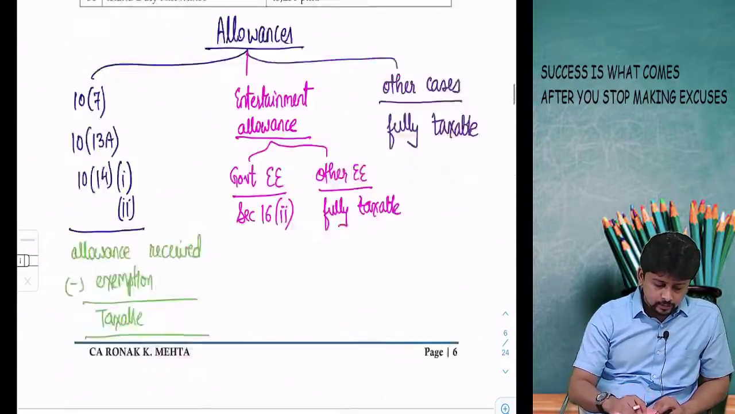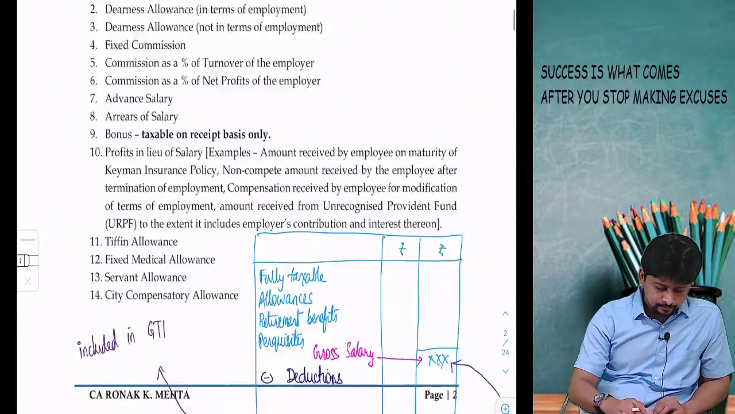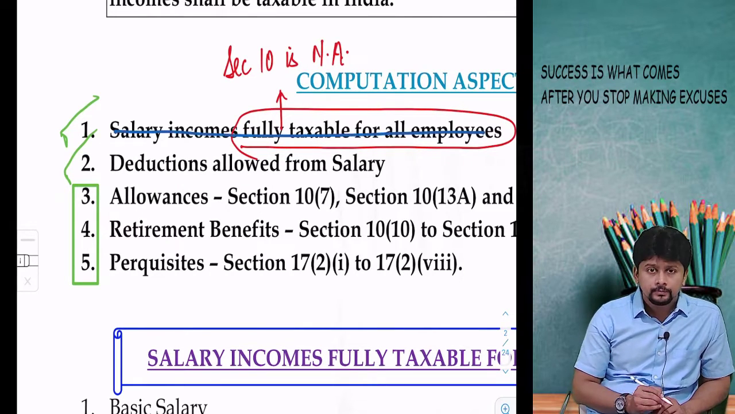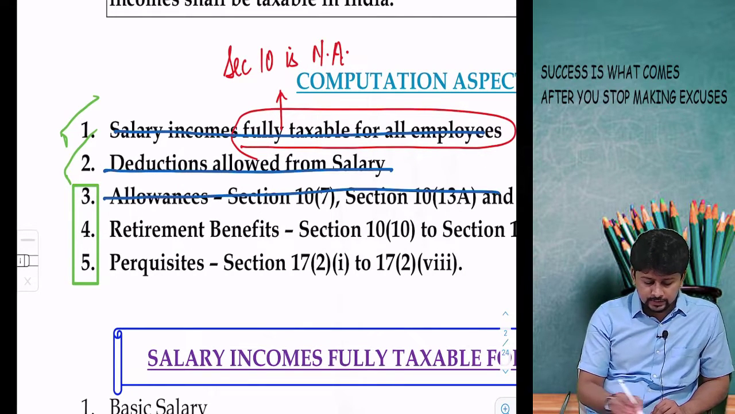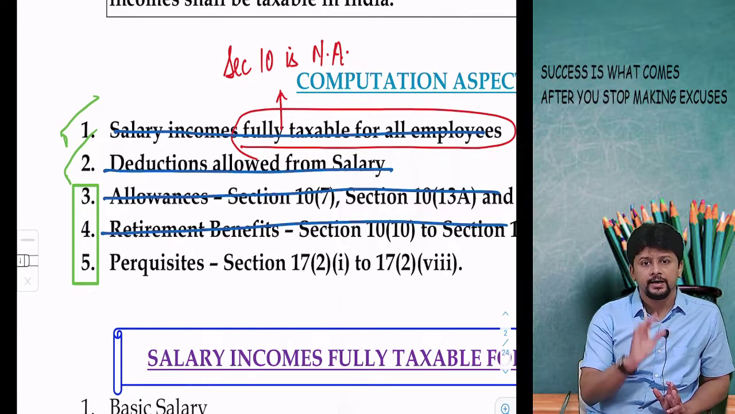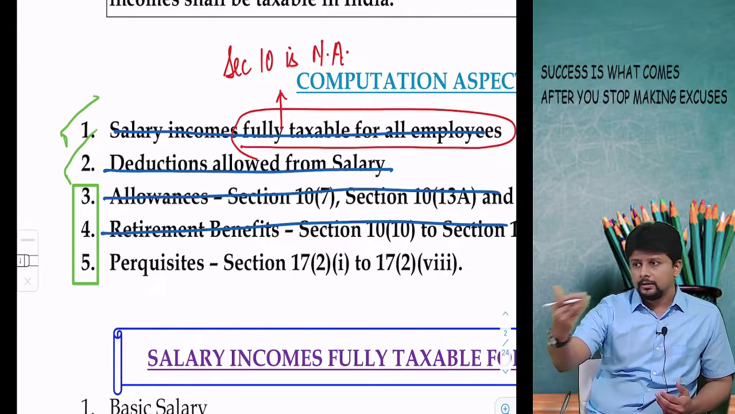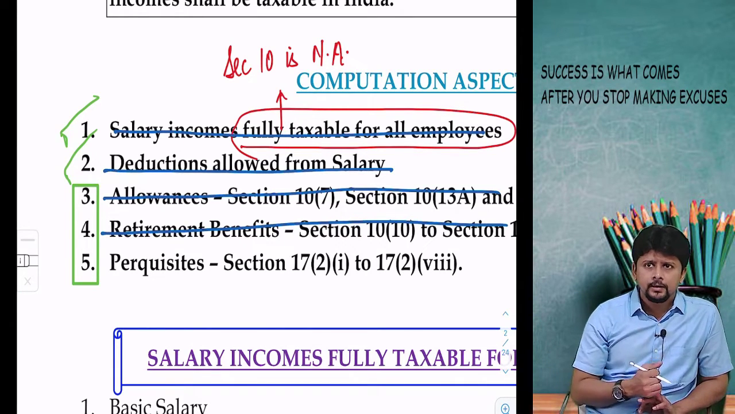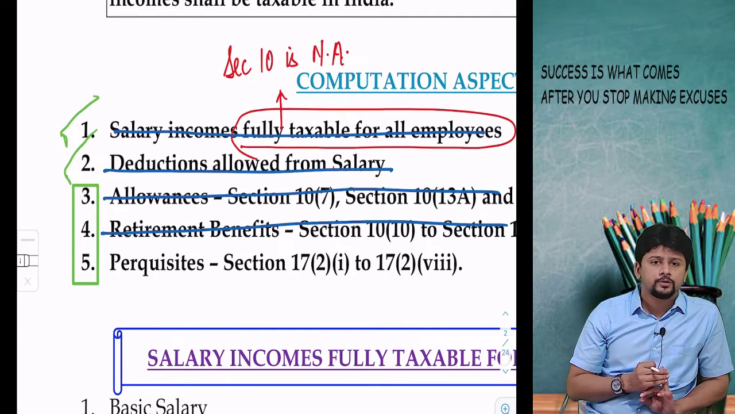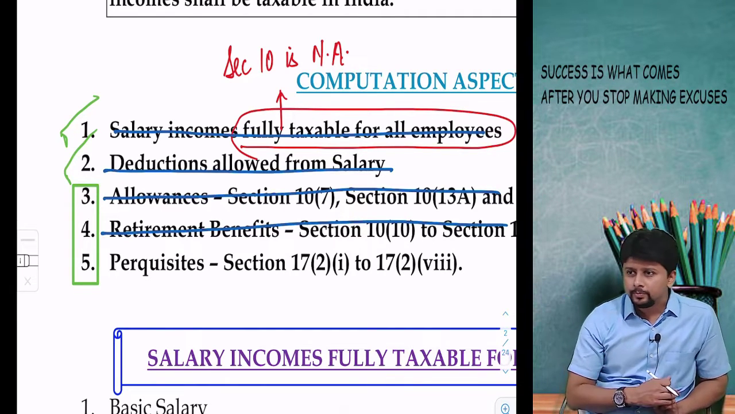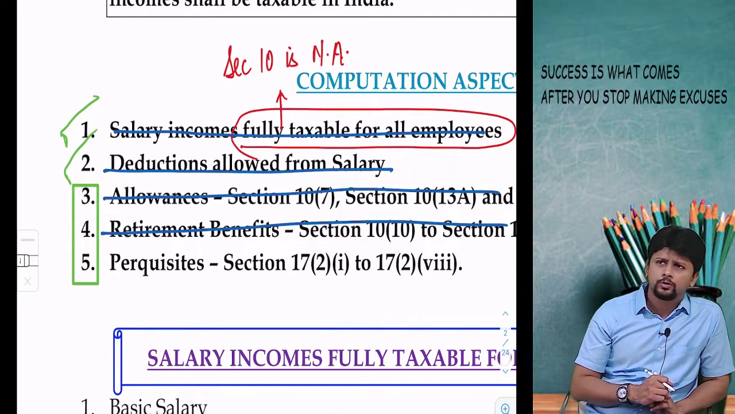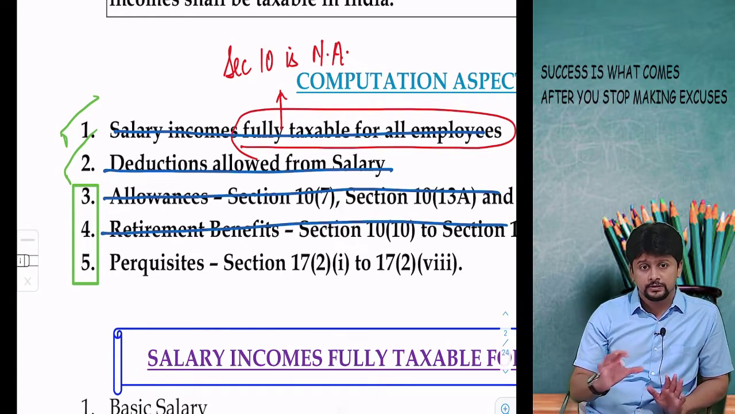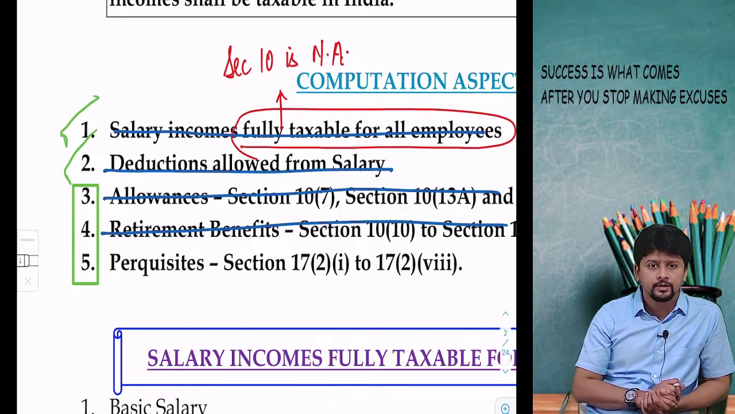So if you understand what all things we have done, salary incomes fully taxable discussed, deductions discussed, allowances discussed, retirement benefits discussed. The only thing pending will be perquisites. So in a second video, I will discuss everything relating to perquisites. Perquisites is something lengthy, so in this video I'll restrict myself to these 4 items. I will upload the perquisites video probably tonight or tomorrow morning, definitely. So this is the pending part. Everything else in the salaries chapter can be revised from this video.